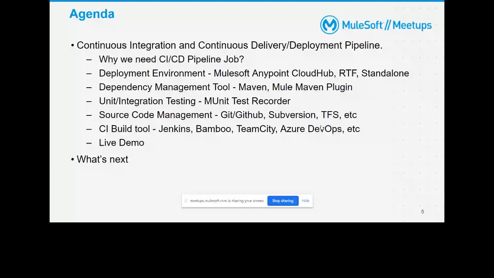So we can go for Azure DevOps or Subversion or TFS. And then we have a CI build tool. We need someone to monitor the source code management if there are any changes committed to our source repository. So this guy, the CI build tool, will be continuously monitoring that repository, and if any change or commit happens, it will check out that code to the CI build server.